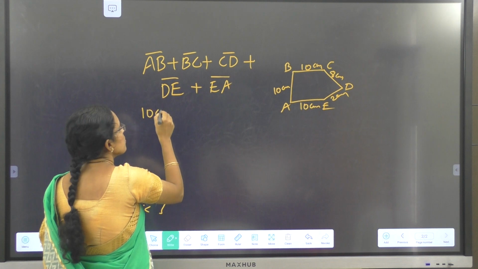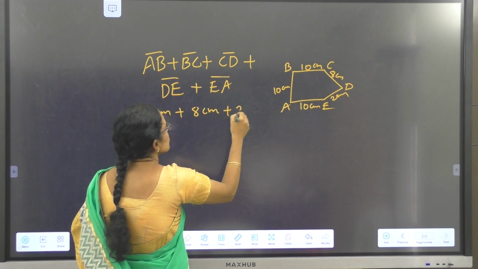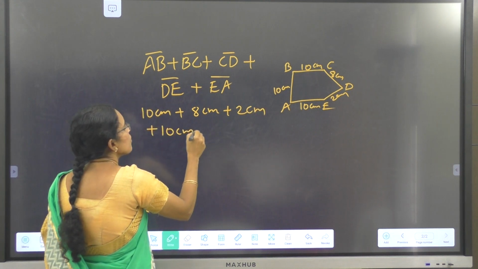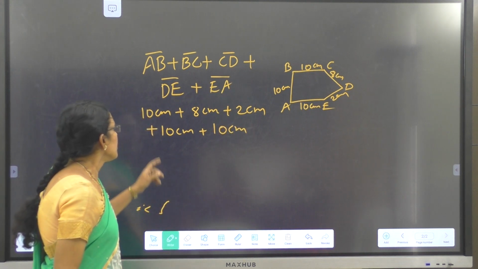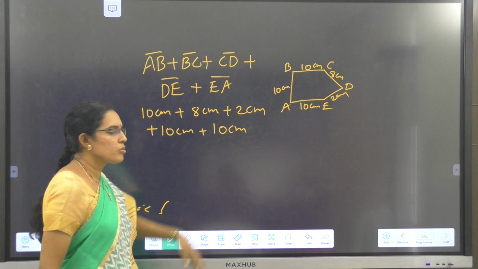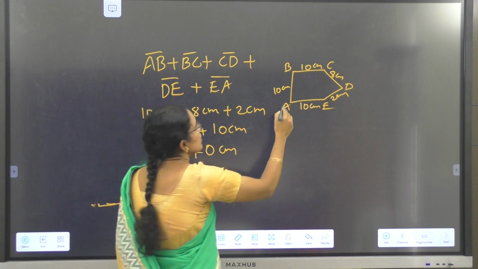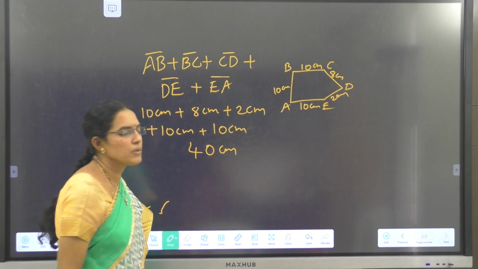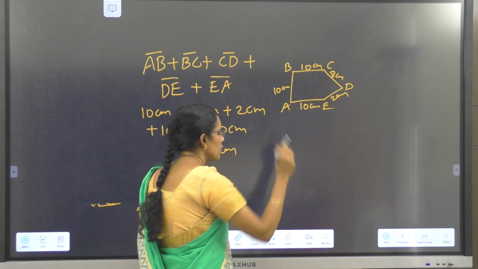That is 10 centimeters plus 8 centimeters plus 2 centimeters plus 10 centimeters plus 10 centimeters. Okay children? 3 tens are 30, plus 8 plus 2 is 10, that is 40 centimeters, the perimeter of this shape. Perimeter is the total length of the boundary.